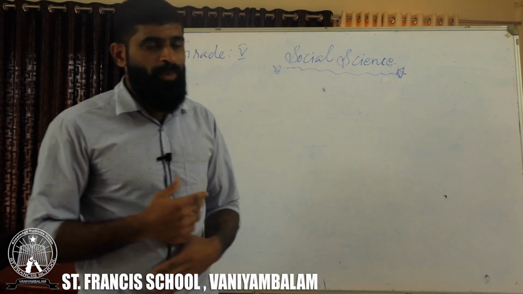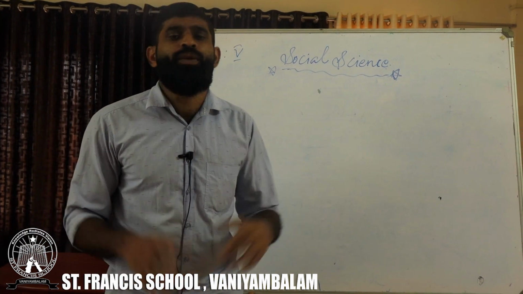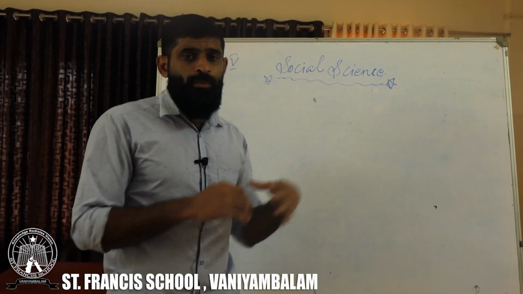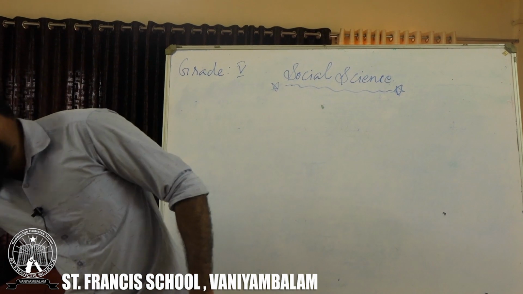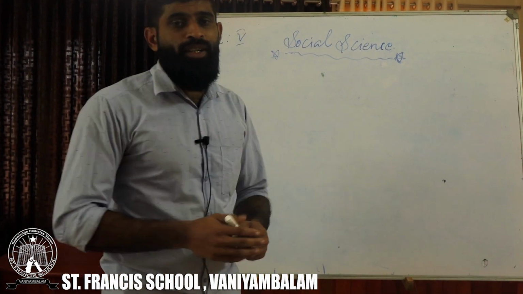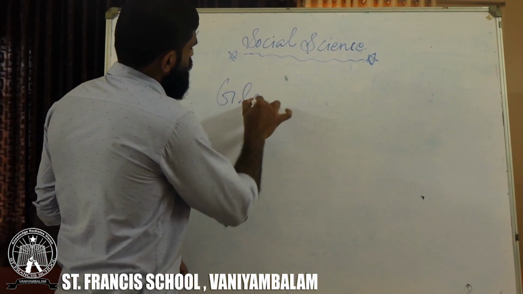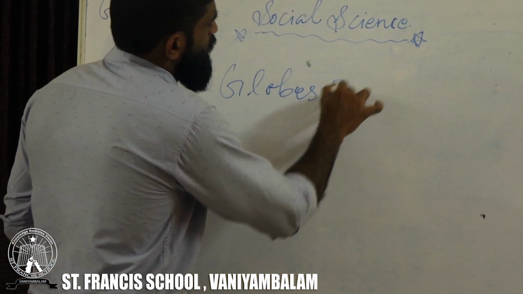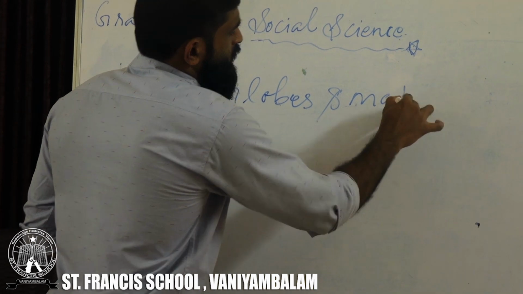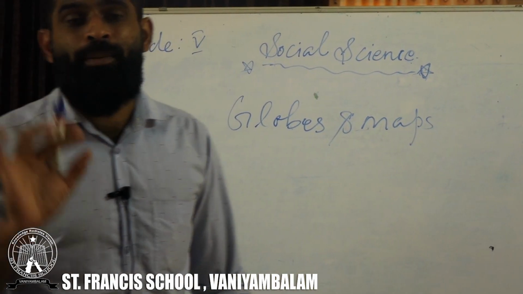In a very simple manner you can learn this topic. The first chapter in your social science textbook is Globes and Maps.